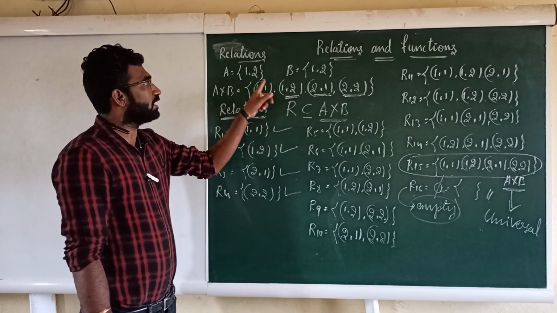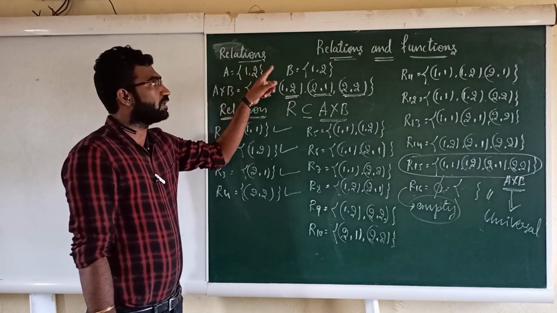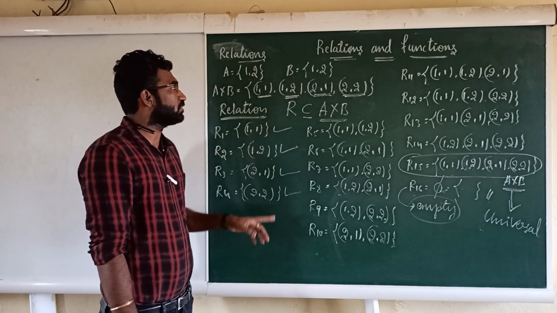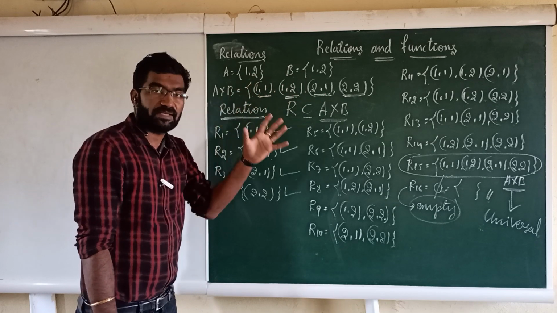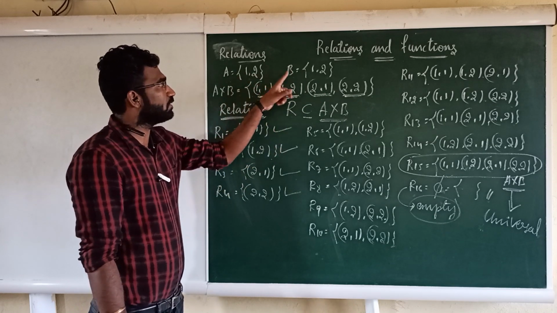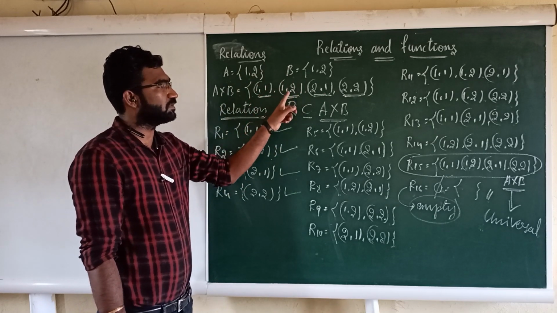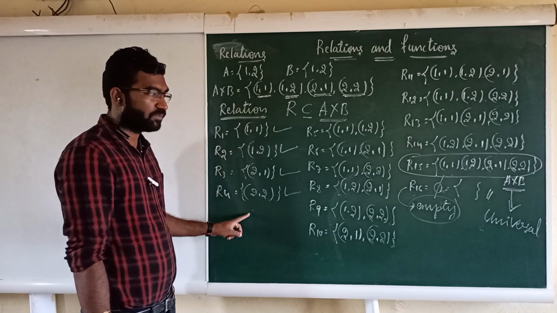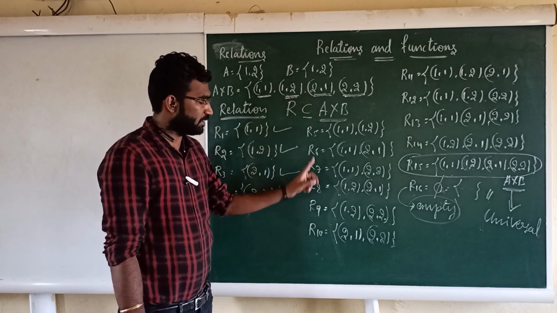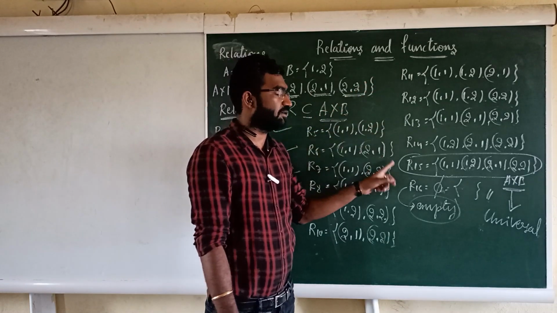Here for A cross B, I have taken the set A equals 1 comma 2, and the set B equals 1 comma 2. Then A cross B, how will you write it? Set of all possible ordered pairs. So here 1 1, 1 2, 2 1, 2 2. That is all I have written. First I have written 1 1 ordered pairs. These are all 4 relations. 2 2 and these, and 3 3 these.